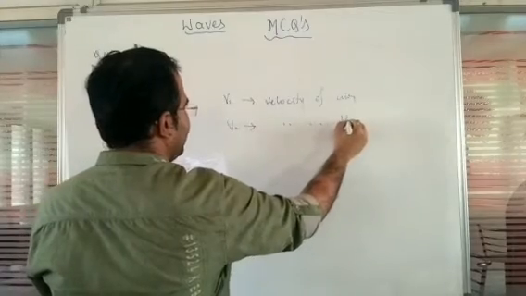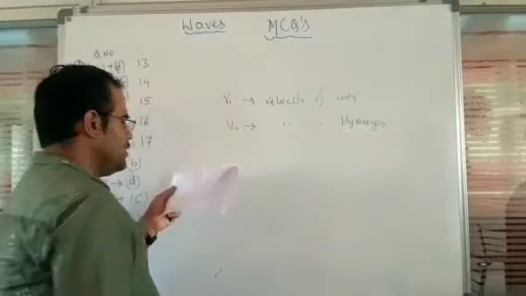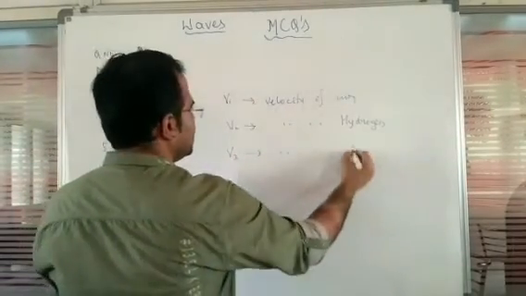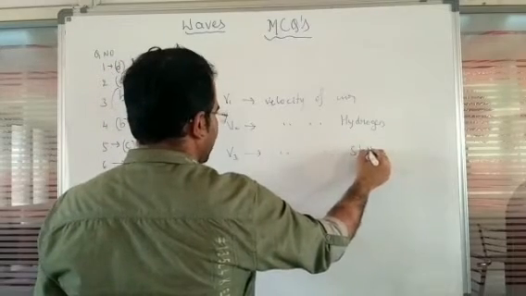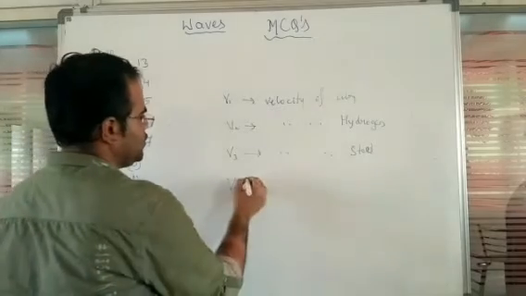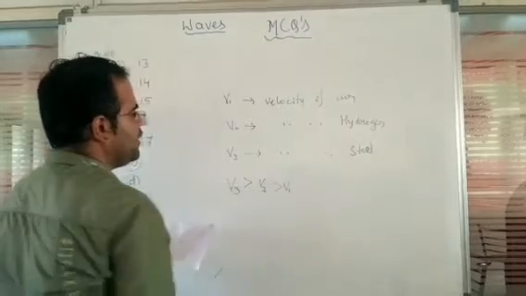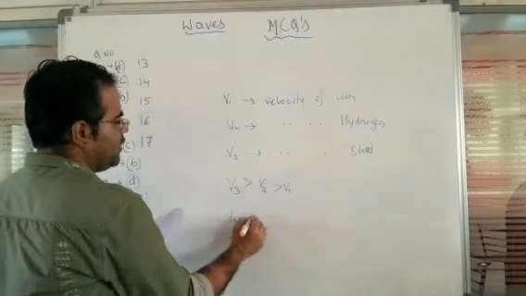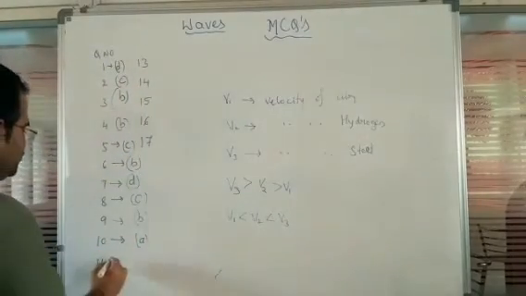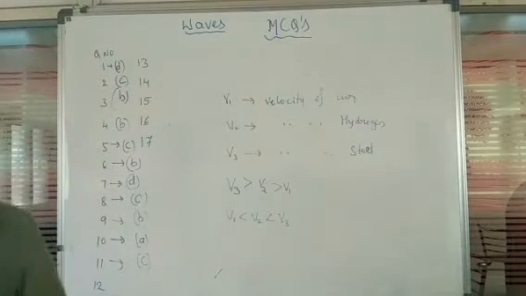The velocity of hydrogen is denoted by V2, whereas V3 represents the velocity of steel. So which is highest here? V3 will be larger compared to V2, and V2 will be larger compared to V1. Or else we can write V1 is lesser than V2, and again lesser than V3. So for question number 11, option C is the right one.